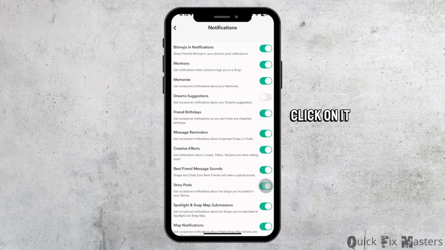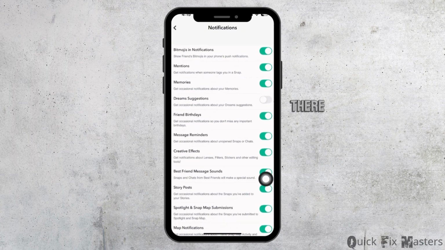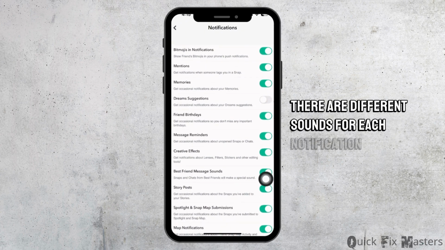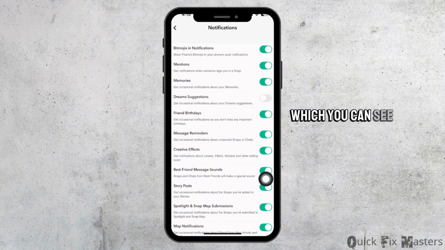Click on it. Inside Notifications, there are various options like this. There are different sounds for each notification type, which you can see right here.